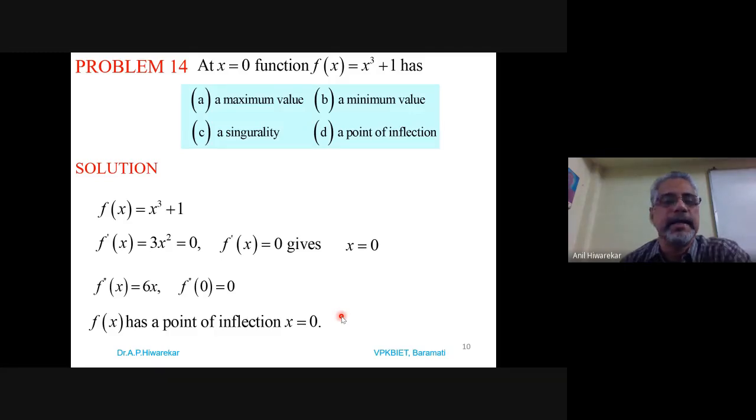Because we can't decide here maxima or minima, we call it a point of inflection. So our option in this case is D. So it is very simple. Within 1 minute, you can solve this problem. Okay. I think you are getting this.